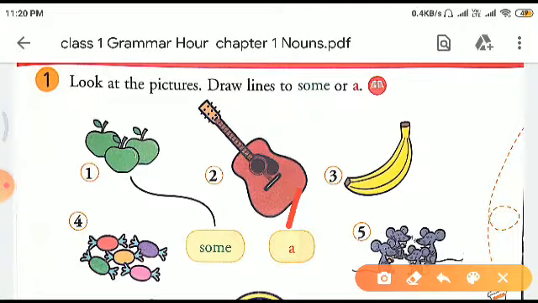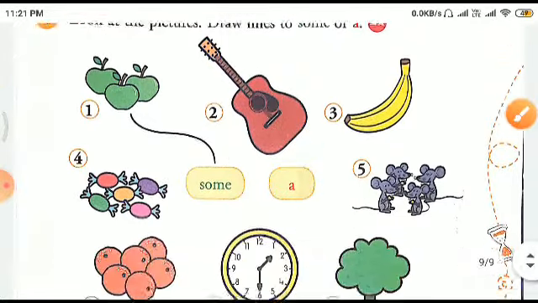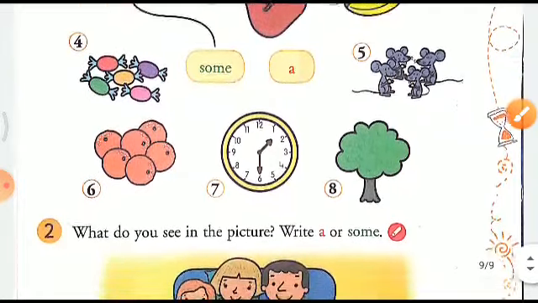The third picture is of a banana. It is one in number, so we will be linking it here. Now the fourth picture is of sweets, and they are more than one, so we will be linking it like this with some, right? And so on. You have to do this exercise. This is a very nice one, very interesting, right?